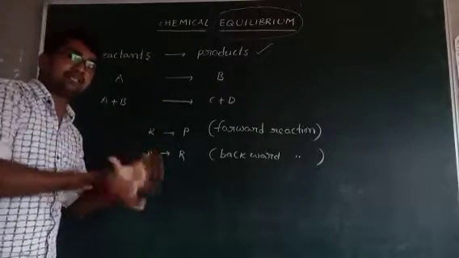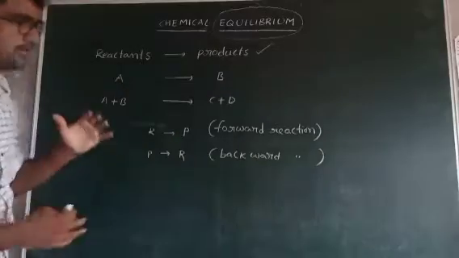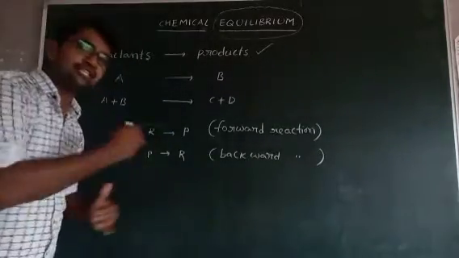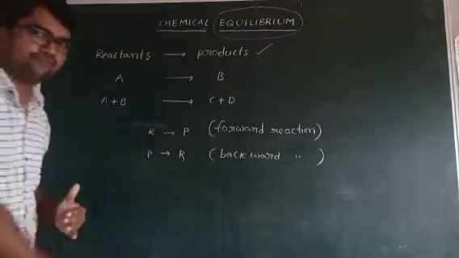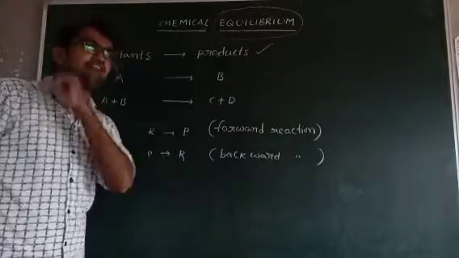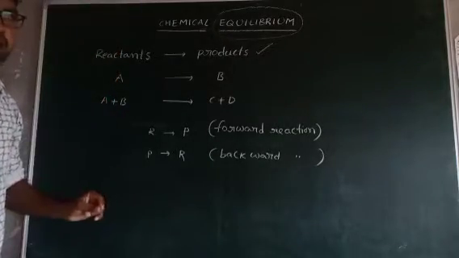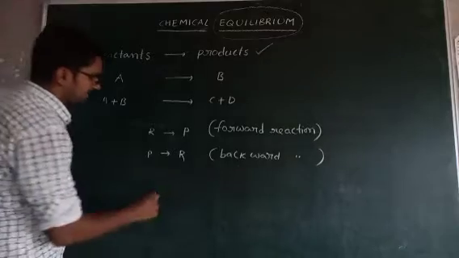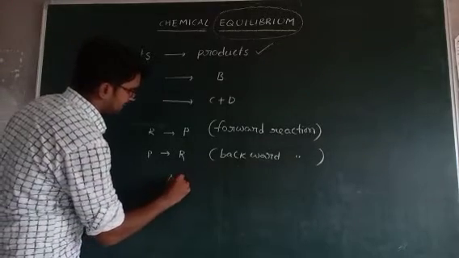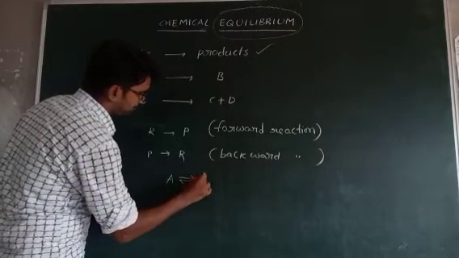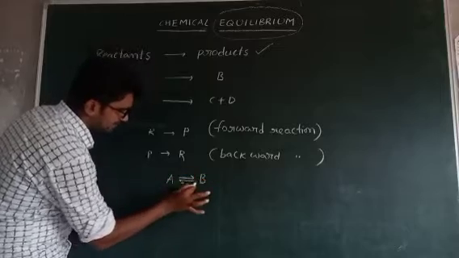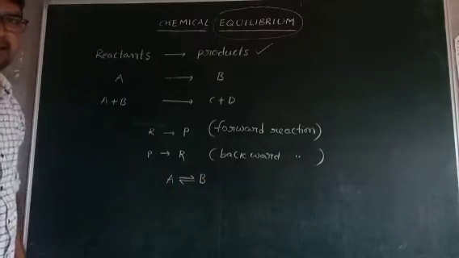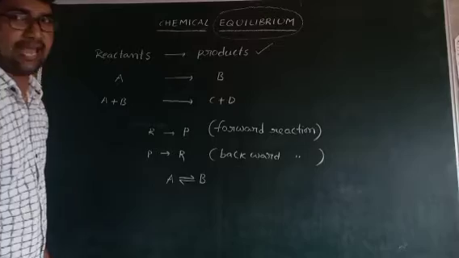If both are occurring simultaneously or continuously, such reactions are called equilibrium reactions or reversible reactions. Such reactions are represented like this: A gives rise to B. This type of arrow mark indicates equilibrium reactions.